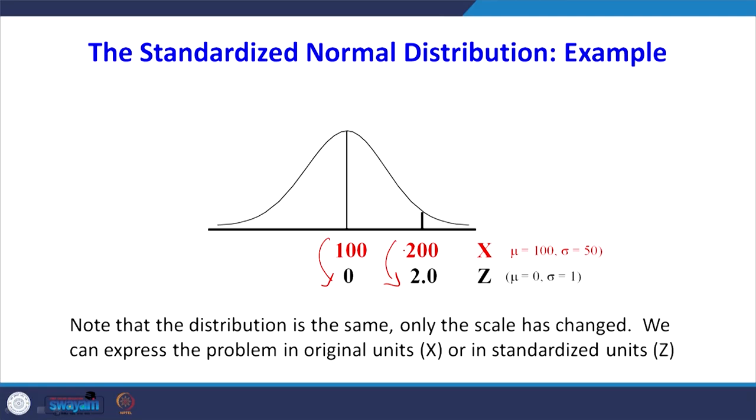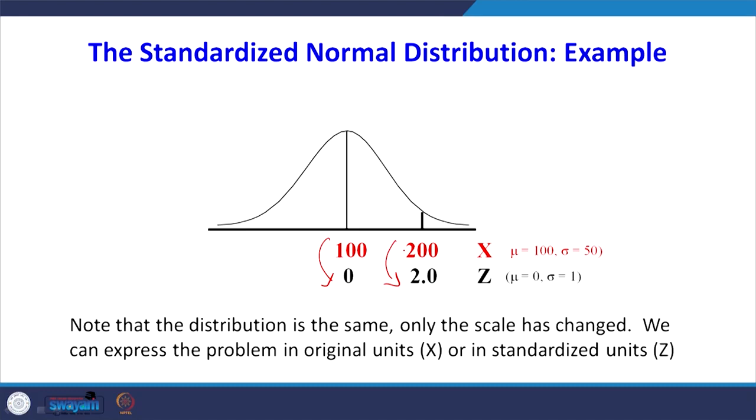We can express the problem in original units or standardized units, but there is an advantage. Why do we have to convert into the standardized normal distribution? Sometimes you may be required to find the area under a distribution, because if you are not standardizing, you cannot use the z table, the z statistical table.